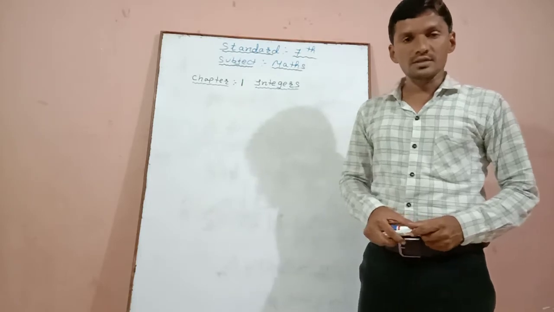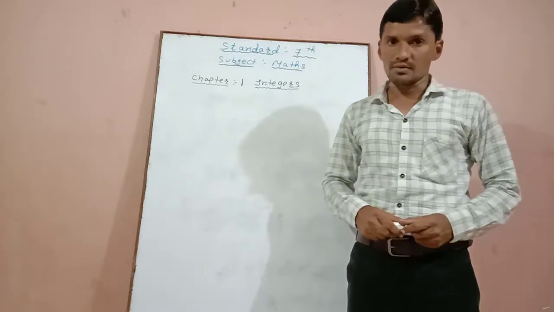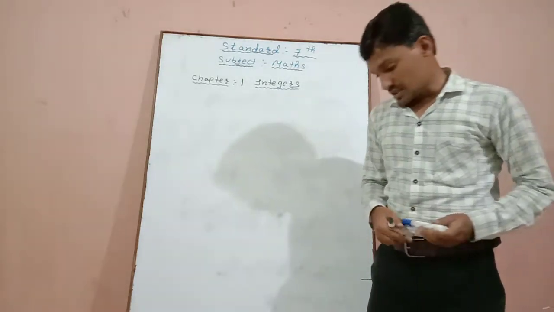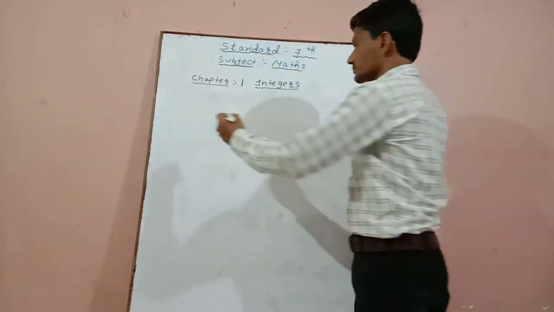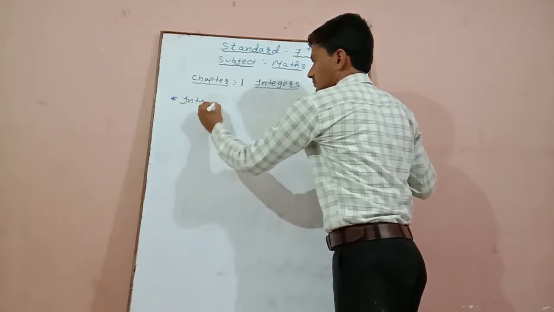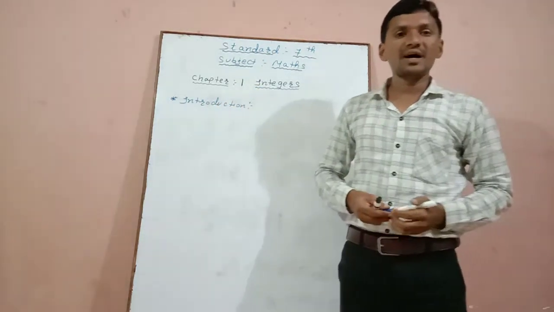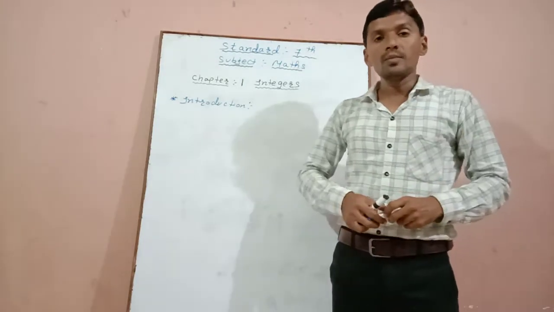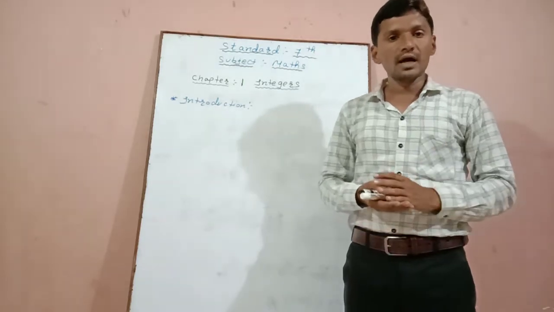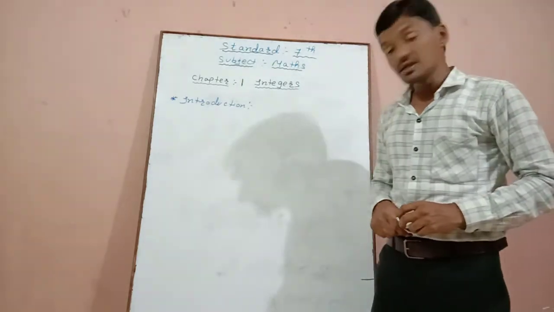So today we will start our first chapter, that is Integers, in standard 7. So let us start our chapter number 1, Integers. First of all we will see an introduction part. Introduction part means we will recall our memory or revise our study. What we will revise is what we have studied in standard number 6. So let us see that point.